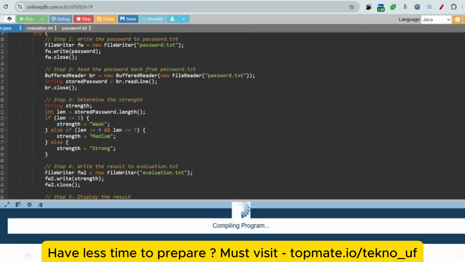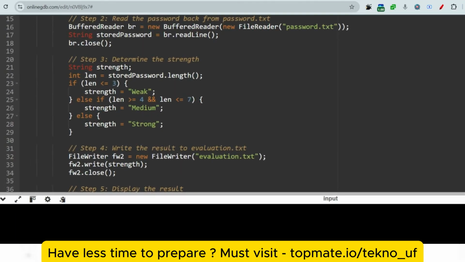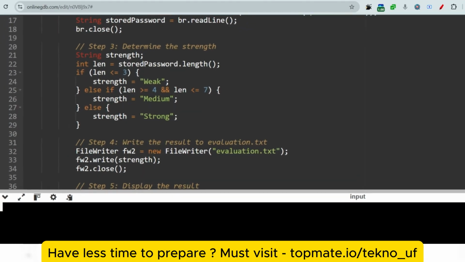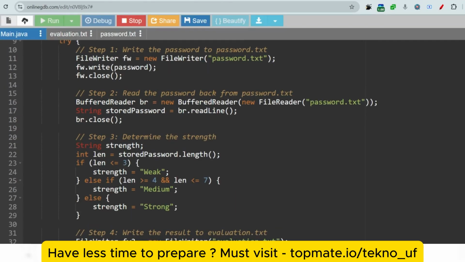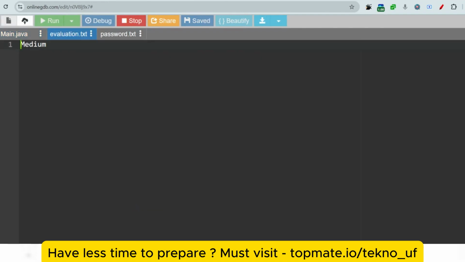And if we write something, you can see the changes being made in the password.txt file and the evaluation.txt file. So in password.txt we have the password pass which has been entered by the user, and the result is medium, so that will also be fetched in the evaluation.txt.